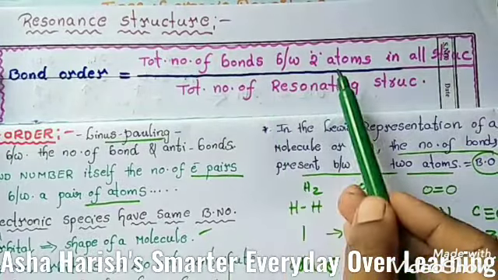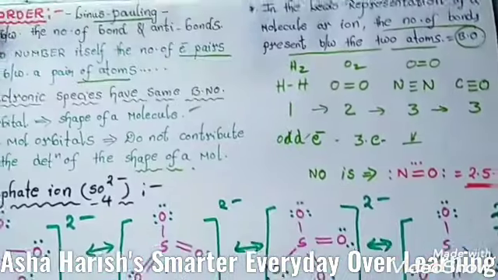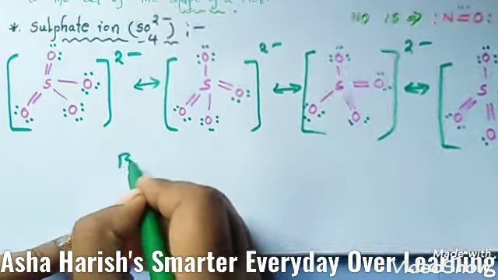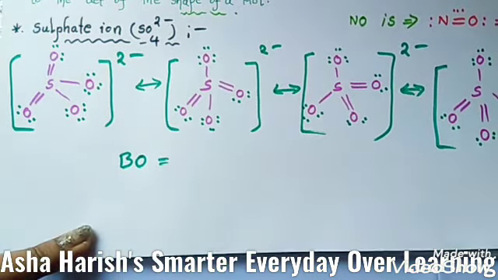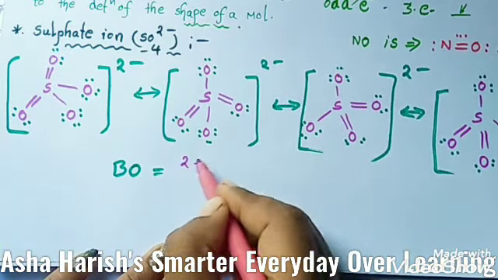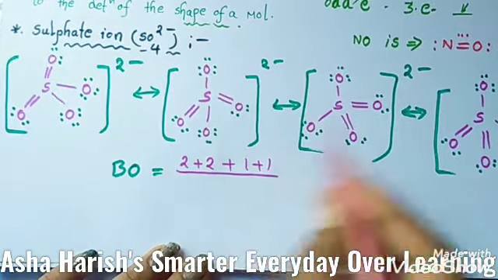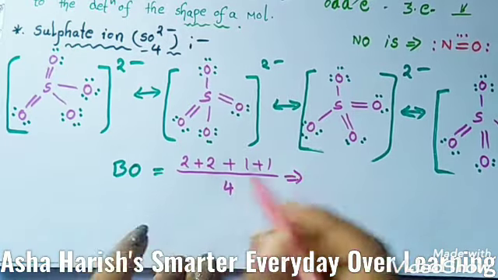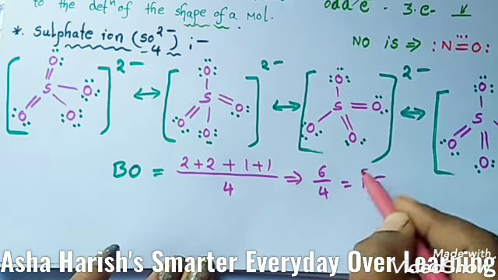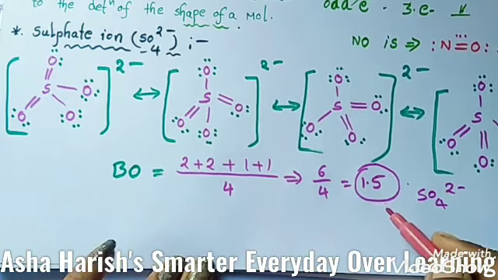So, according to that formula, here is the formula, right? Total number of bonds between the two atoms in all the resonance structures, divided by total resonating structures. So you need to identify the total number of bonds here. For the bond order calculation, double bonds: here 1, 2, so 2 double bonds, plus 2 more double bonds, plus 1 plus 1, these are the single bonds. Divided by the resonance structures, which are 4 here: 2 plus 2 is 4, 5, 6, so 6 by 4 is 1.5. The bond order of this sulfate ion is 1.5.